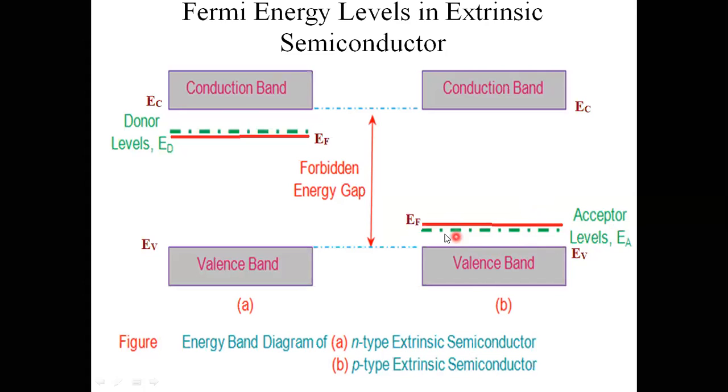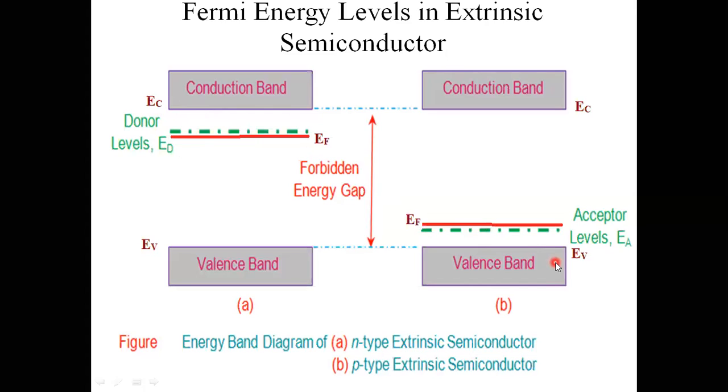First EF, next EA, then EV. Whereas here EC, ED, EF. Whereas here EF, EA, EV. Going with respect to these energy levels: first one is the conduction energy level, next the donor energy level, next the Fermi energy level. Here, first the Fermi energy level, next the acceptor energy level, and next the valence energy level. These are the energy levels.